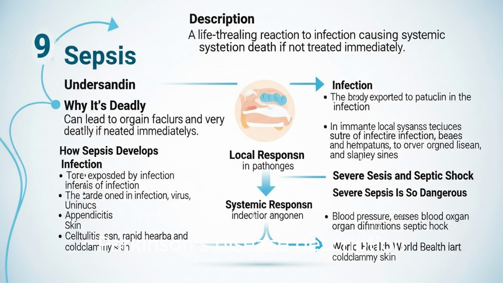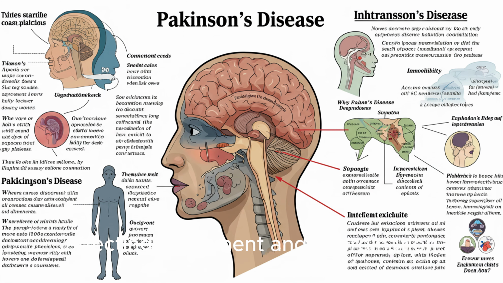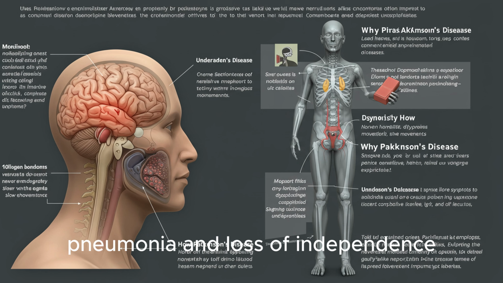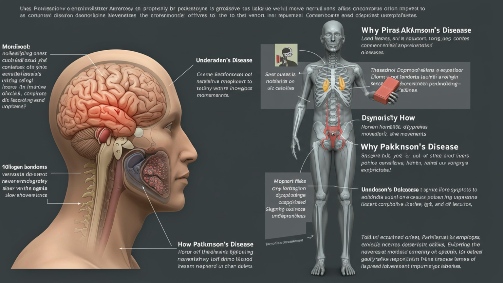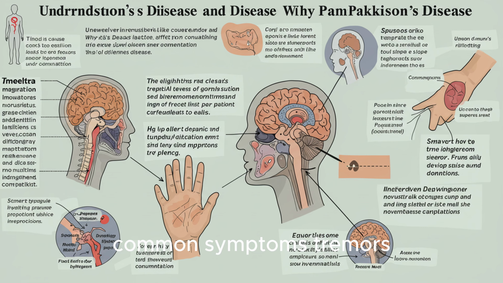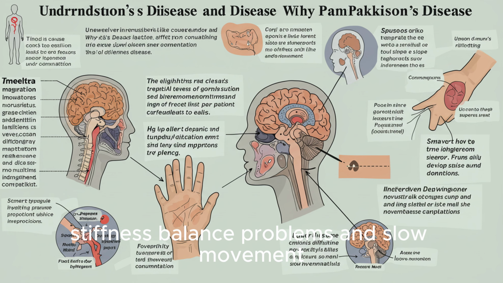Parkinson's disease description, a progressive disorder affecting movement and coordination. Why it's deadly, leads to complications like falls, pneumonia, and loss of independence. Common symptoms: tremors, stiffness, balance problems, and slow movement.